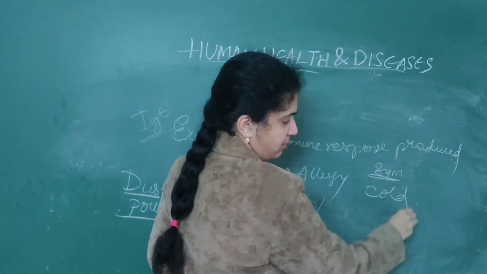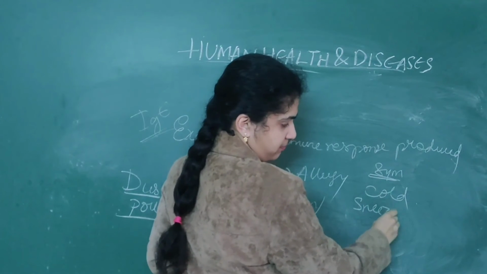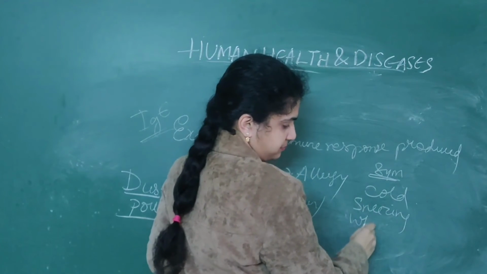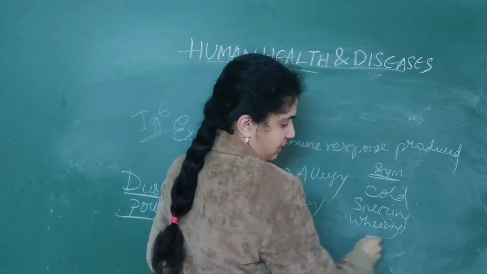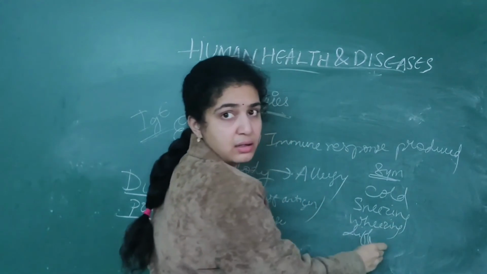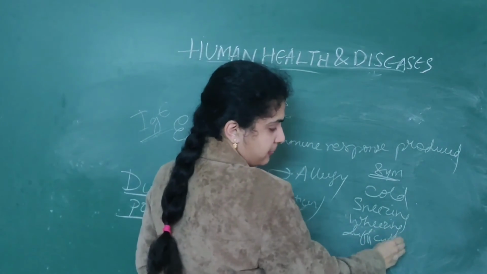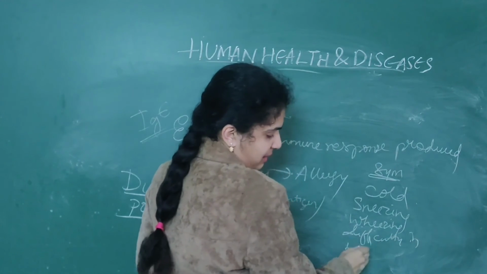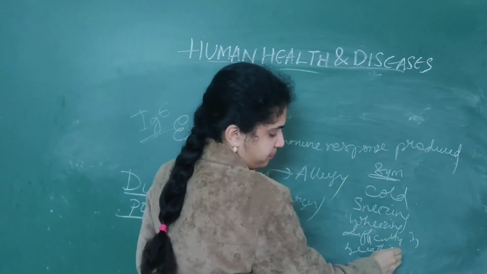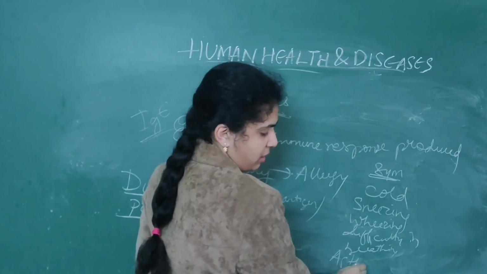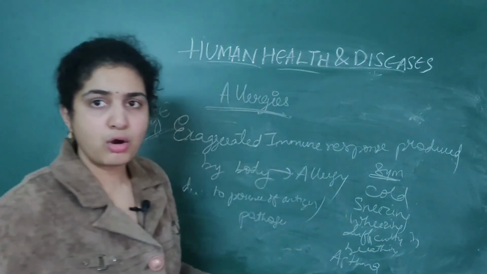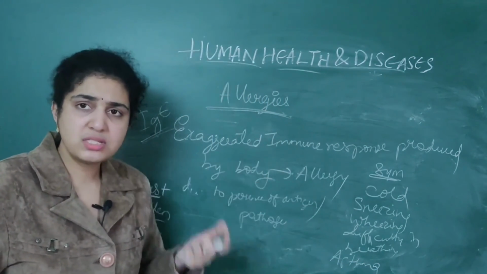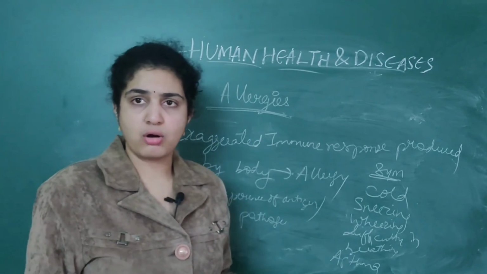Suddenly you will get a cold, you start sneezing, wheezing, difficulty in breathing. Sometimes asthma is also caused. Asthma and all are caused due to these numerous allergies only.